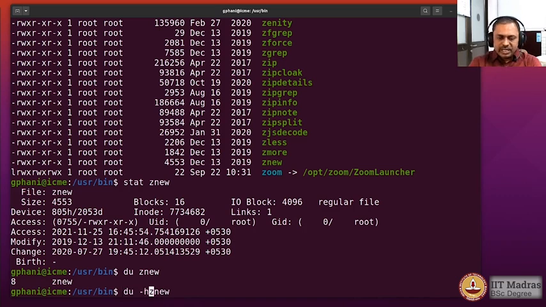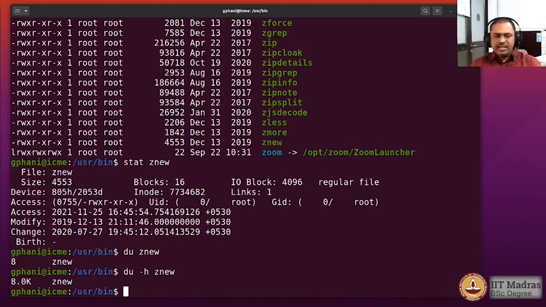We can use the -h option, and it will tell you in a human readable form that it is about 8 kilobytes. Now why is it 8 kilobytes as far as the du output is concerned, but ls is showing you 4553? The reason is that the block size is 4 kilobytes, and the size is just above 4 kilobytes, so it actually goes on to 8 kilobytes.